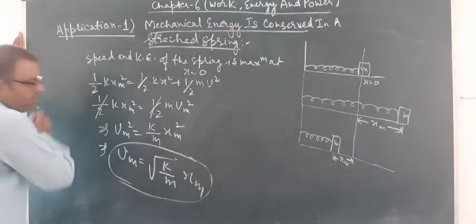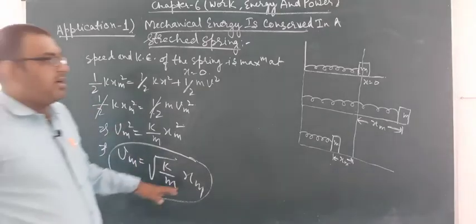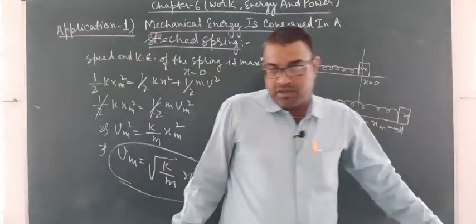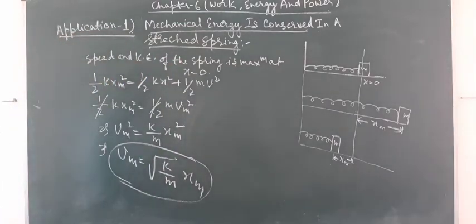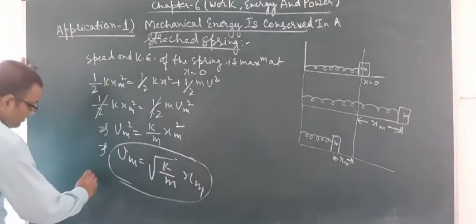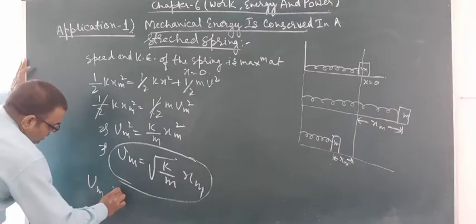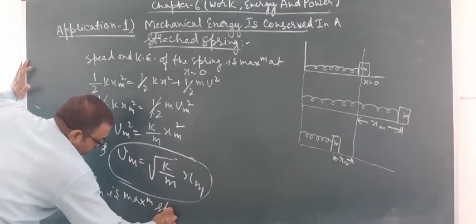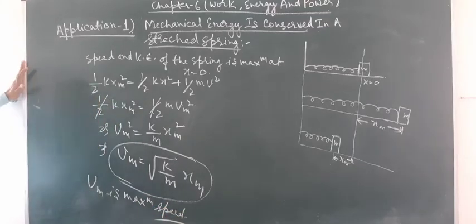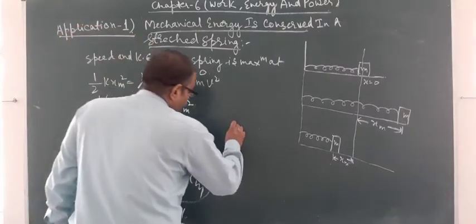This is the maximum velocity acquired by the block of mass m at the position x is equal to 0. Vm is the maximum speed.